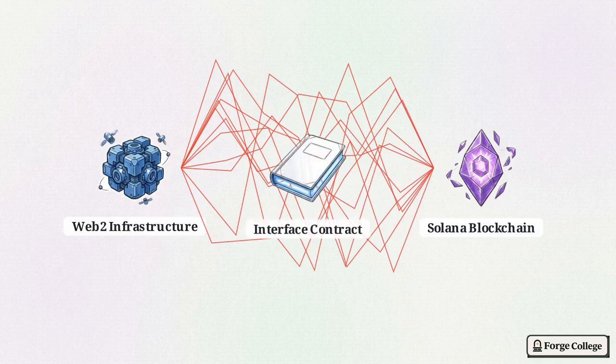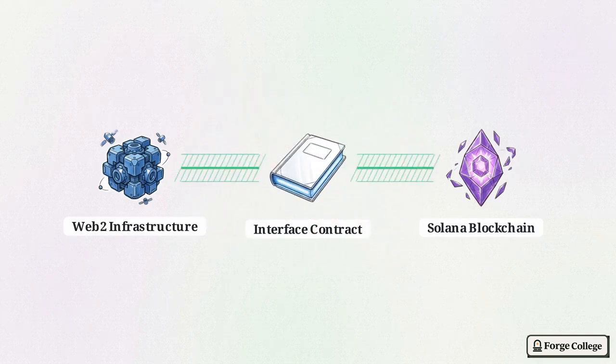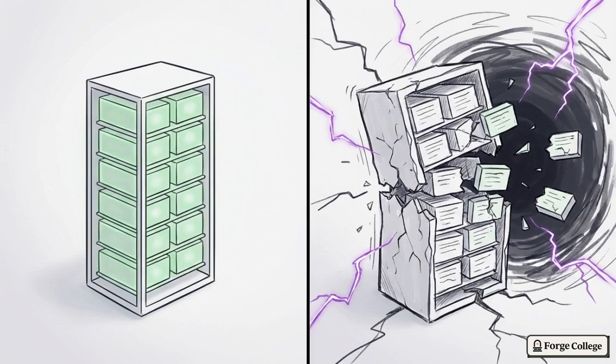To fix this, we create an interface contract, a master rulebook and translator telling both sides exactly how to talk. This contract ensures every instruction is understood perfectly. Without it, the systems would constantly misunderstand each other, leading to corrupted files or lost data.